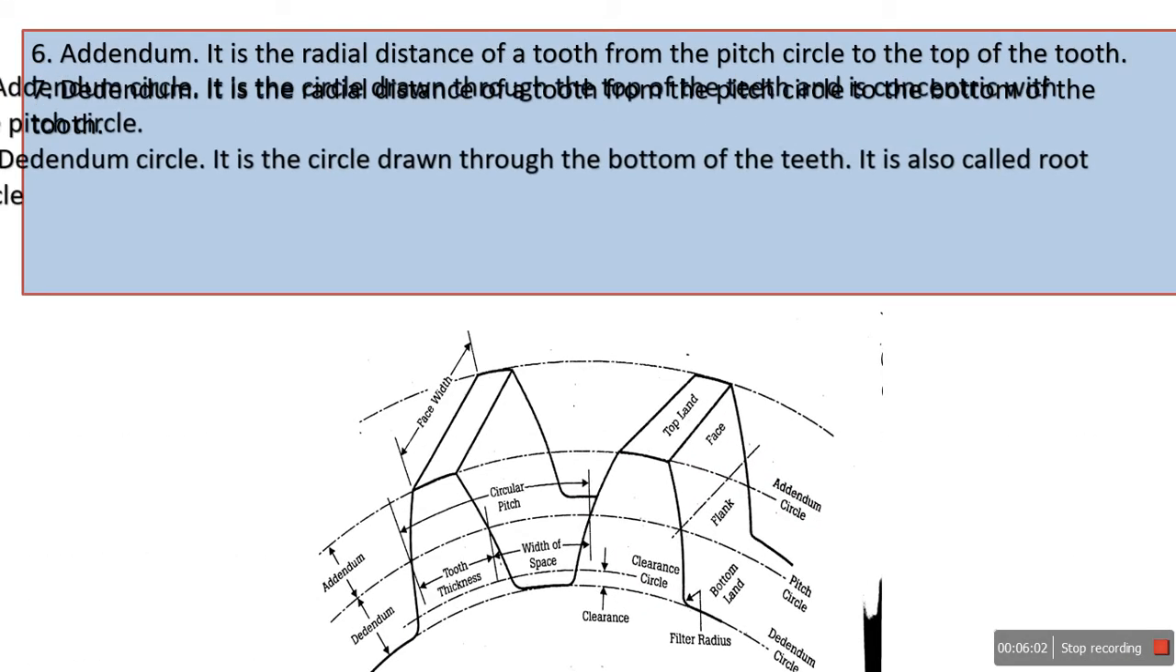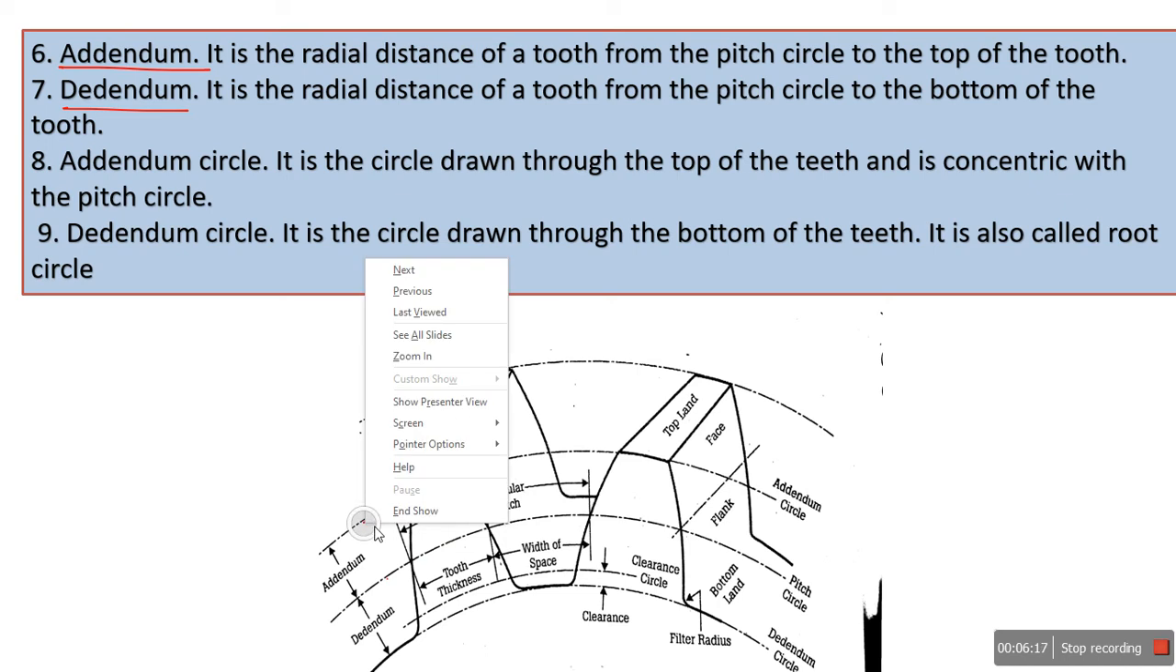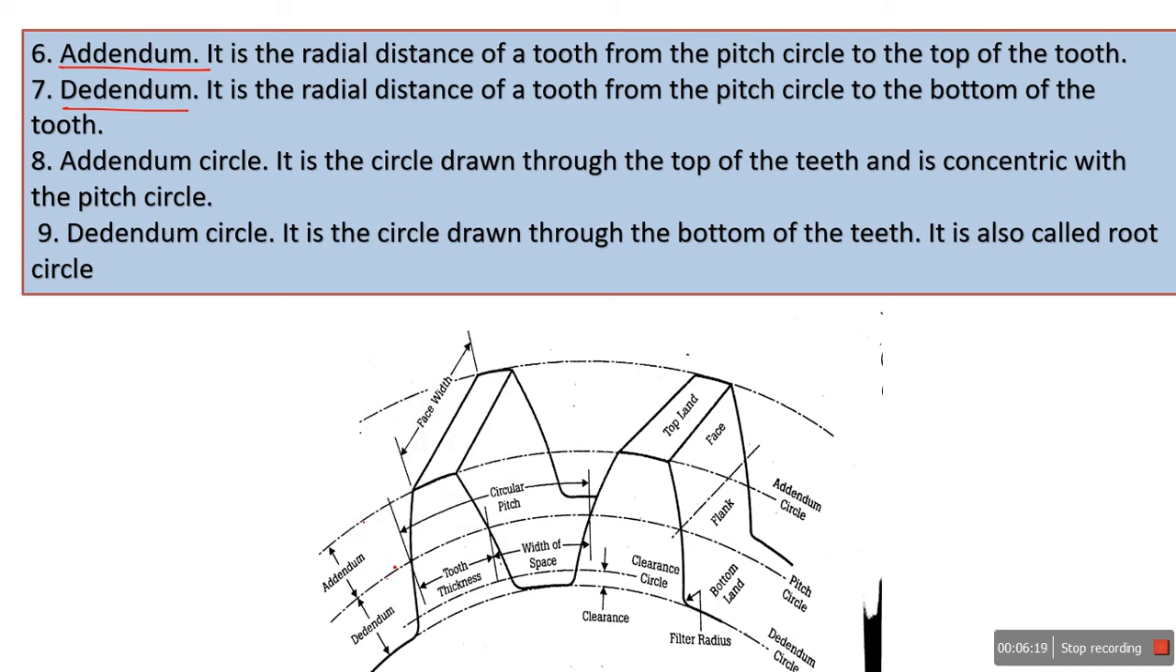Now we are going to discuss these four terminologies, very simple. Where is now the addendum and dedendum? If we see the tooth profile, if you take the radial distance from the pitch circle to the top of the tooth, that distance is called the addendum. And when I measure the distance radially from the pitch circle to the bottom of the tooth, it is called the dedendum.